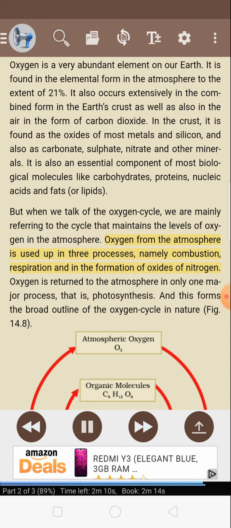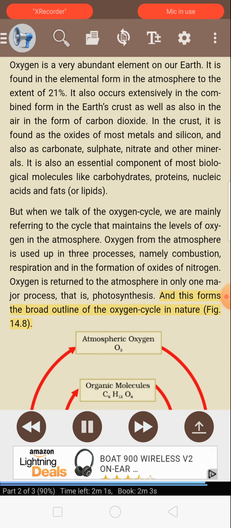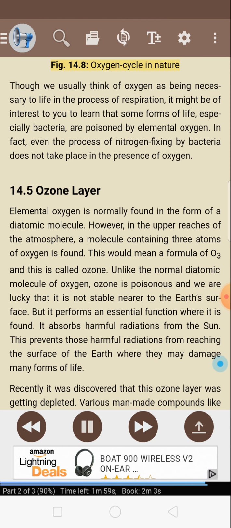Oxygen from the atmosphere is used up in three processes, namely combustion, respiration, and in the formation of oxides of nitrogen. Oxygen is returned to the atmosphere in only one major process, that is photosynthesis. And this forms the broad outline of the oxygen cycle in nature. Figure 14.8 Oxygen cycle in nature.